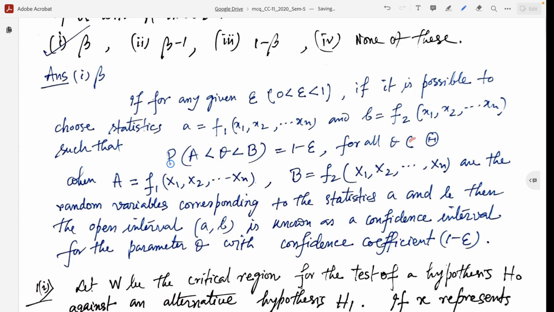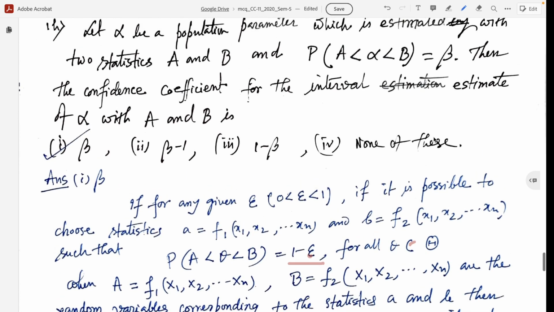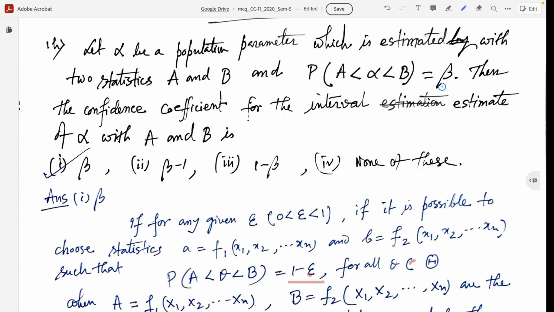So if probability of A less than theta less than B equal to 1 minus epsilon, then the confidence coefficient is 1 minus epsilon. So in this question, the probability of A less than alpha less than B equal to beta. So the confidence coefficient is beta.